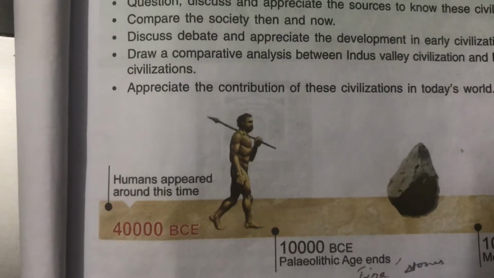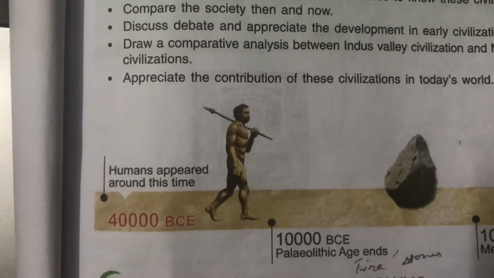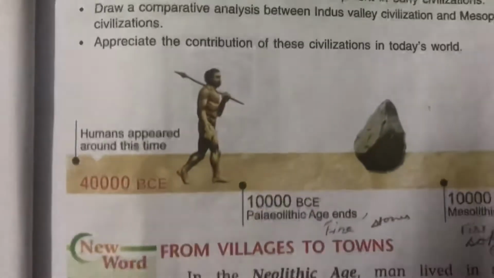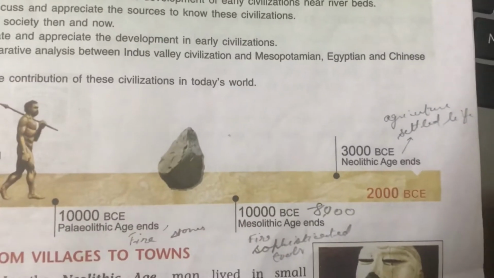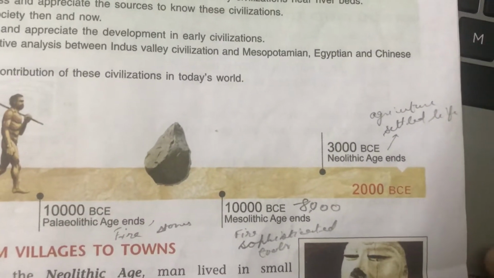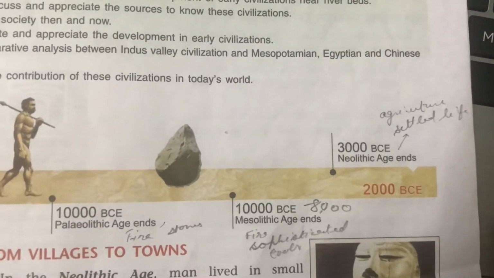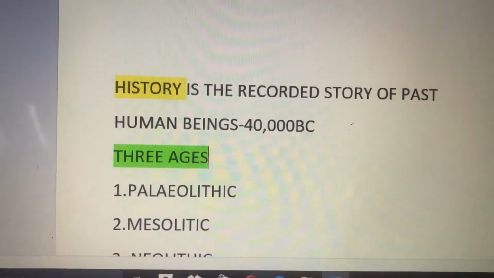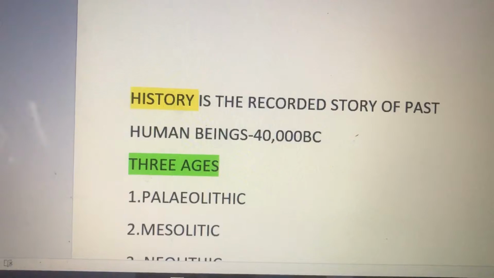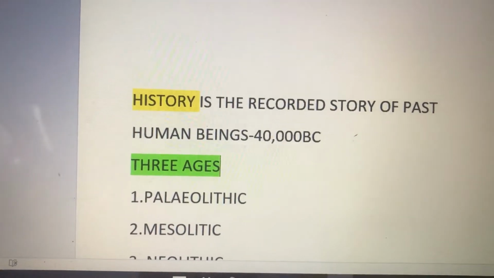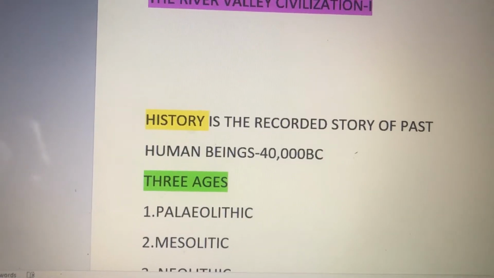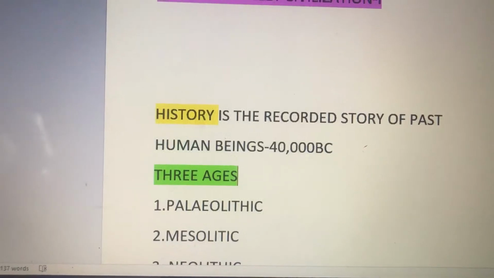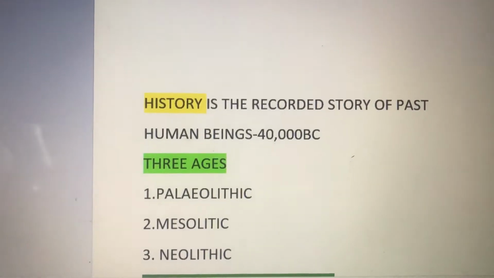And after the appearance of human beings, the time was divided into 3 ages: the Paleolithic age, the Mesolithic age, and the Neolithic age. The Paleolithic age was the time when man discovered fire and used stone for hunting. In the Mesolithic age he also used stone, but these stones were sharper than in the Paleolithic age.